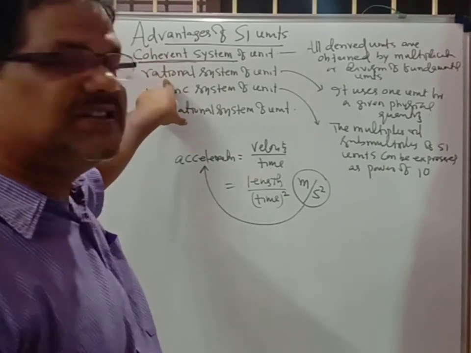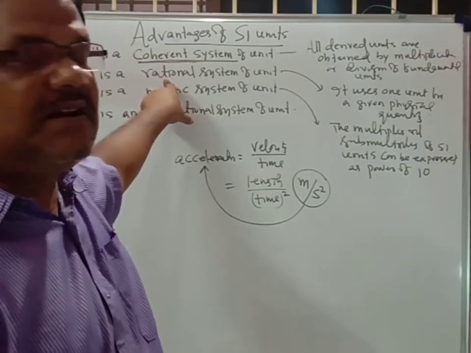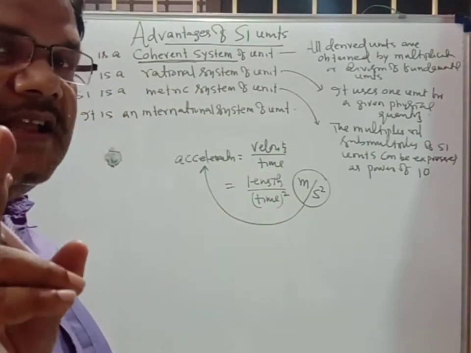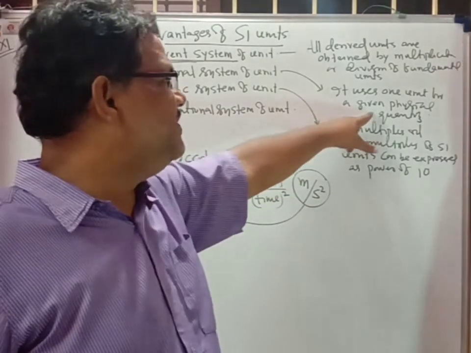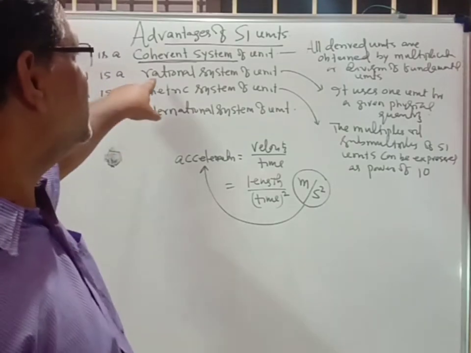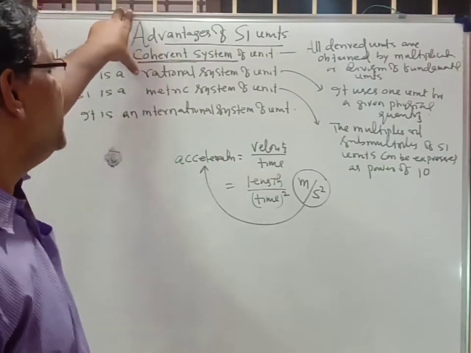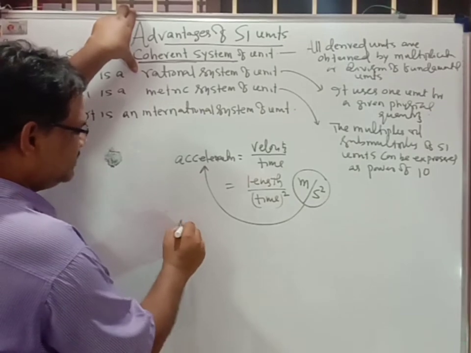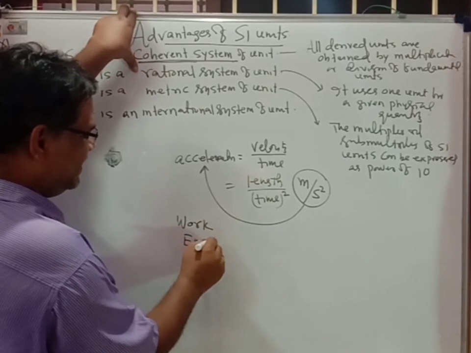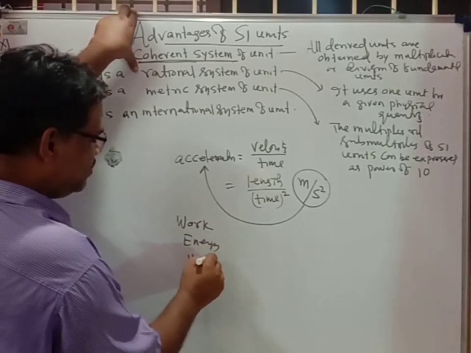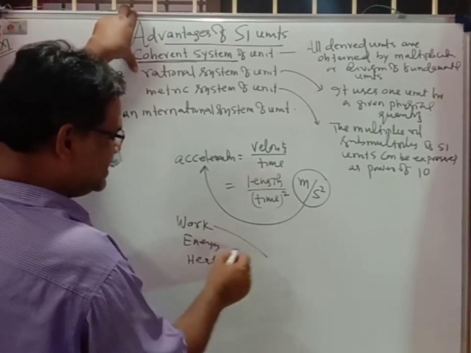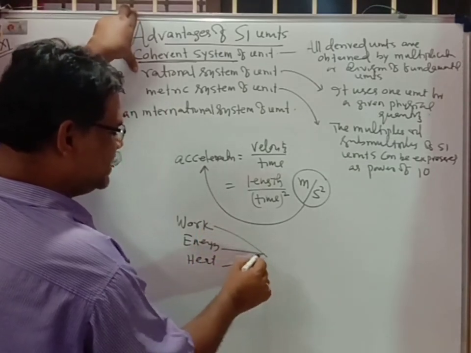Next, what is a rational system of units? Rational means that for a single physical quantity, one unit is used. For a given physical quantity, if you use only one unit, that is why it is called a rational system of units. For example, if we talk about work, energy, heat: work is mechanical energy, this is energy, and heat is also energy.